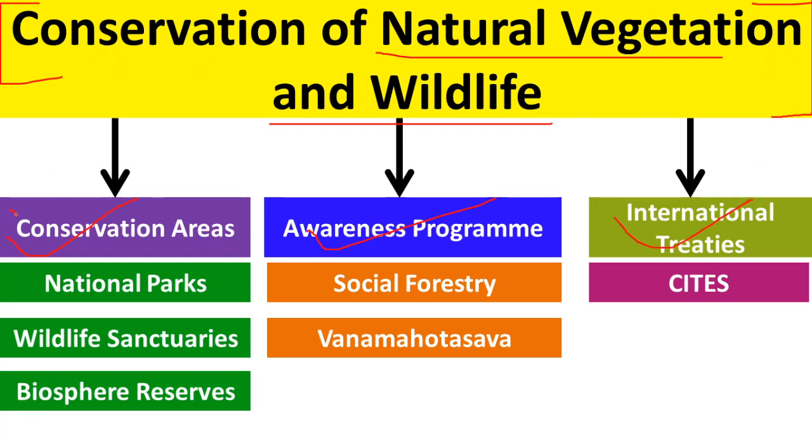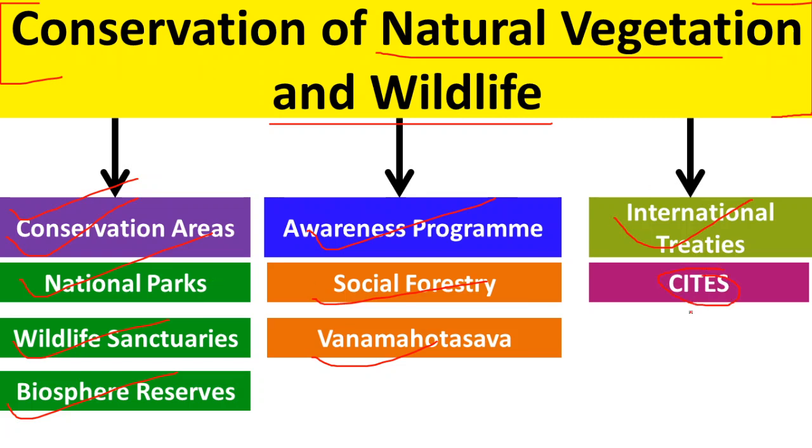First we'll discuss conservation areas, where the government will create national parks, wildlife sanctuaries, and biosphere reserves. Awareness programs include social forestry and Van Mahotsav, and then international treaties like CITES.